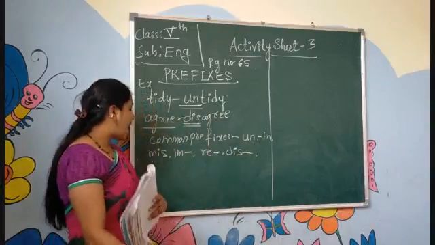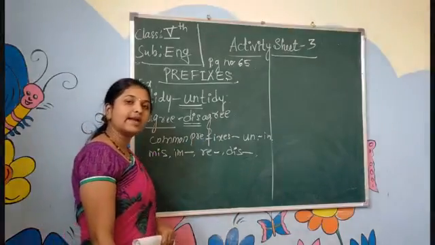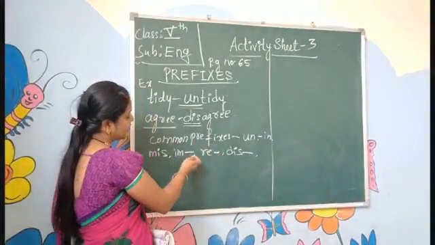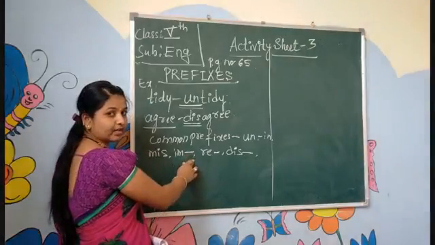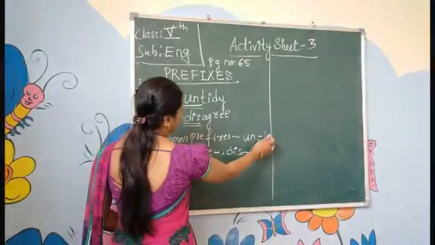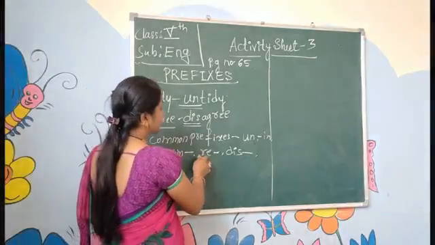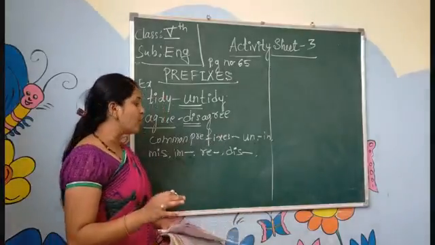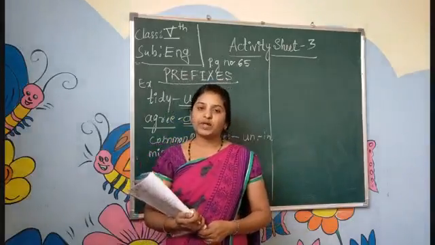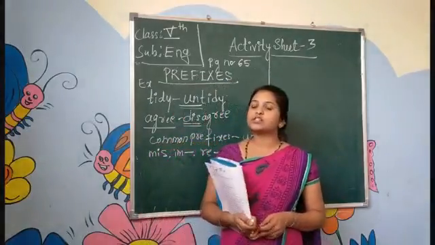Here I am writing a line and a dash. Why is it? Because the word is continuous; this letter will continue. Impossible, imperfect. Un, unfortunate. In, incomplete. Mis, misunderstand. Im, impossible. Re, reopen. Open, reopen. So it tells the exact opposite meaning. It changes the meaning. When we add prefixes, the word changes its meaning.